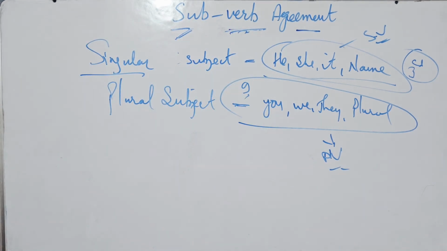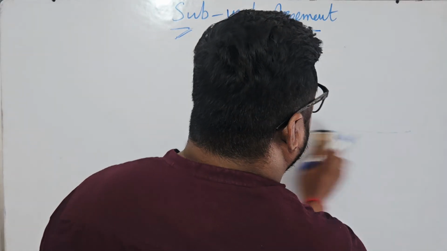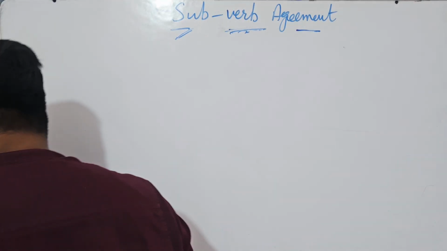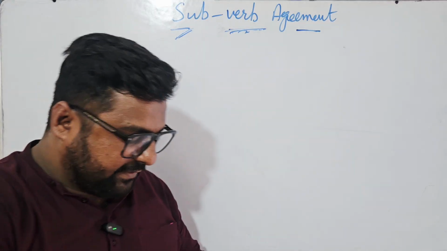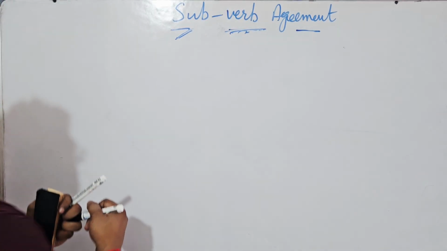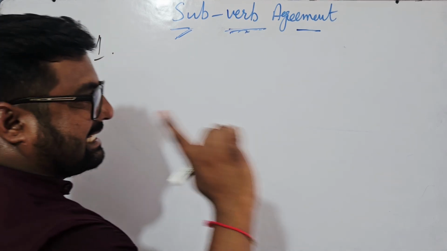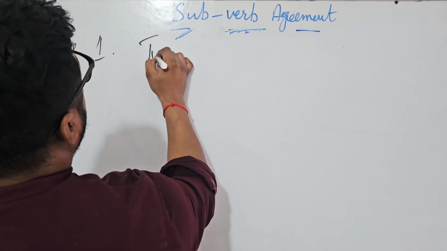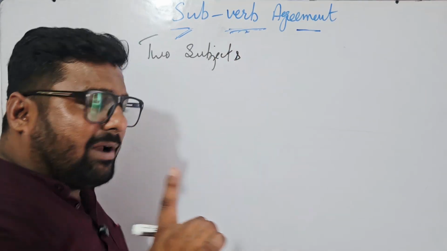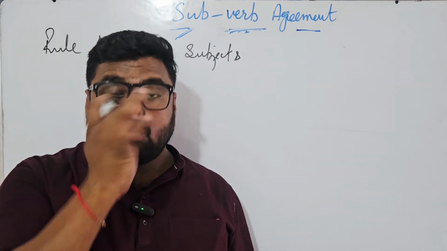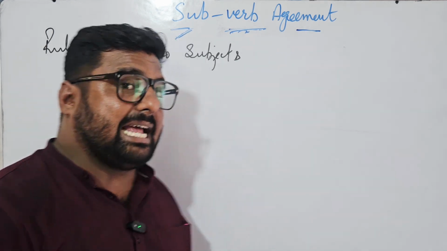Okay. Now let me begin my topic. I was giving you some introduction of the chapter so that we can have a wide view of it and go further smoothly. So the very first rule, you can write with me or you can just pause the video and write the rule. Rule number 1: when you have two subjects... one more thing let me add, every rule comes with an exception. Every rule comes with an exception.